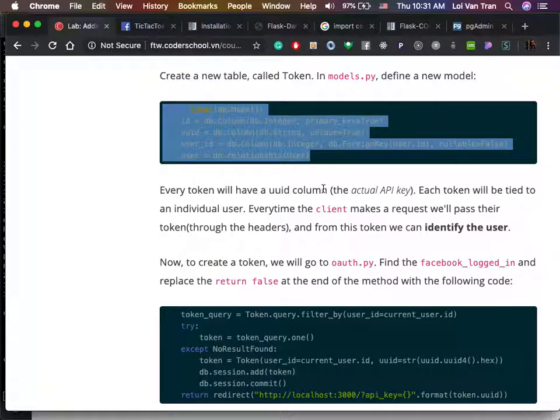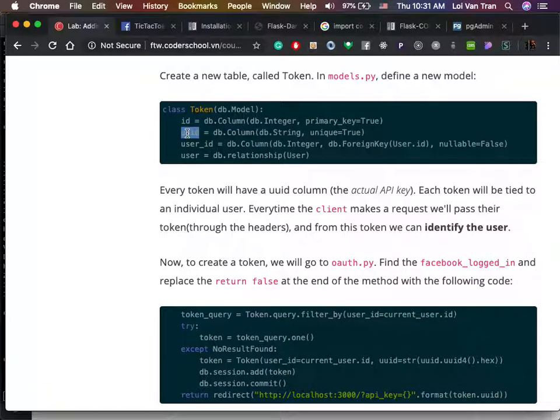So we create this token. There's a UUID, which is where we're going to put a random string. This random string will in fact be the token. We also have a user_id, which will be the actual ID of the user that owns this token. Lastly, we have a relationship right here. We added a user so that we can quickly identify who this token belongs to.